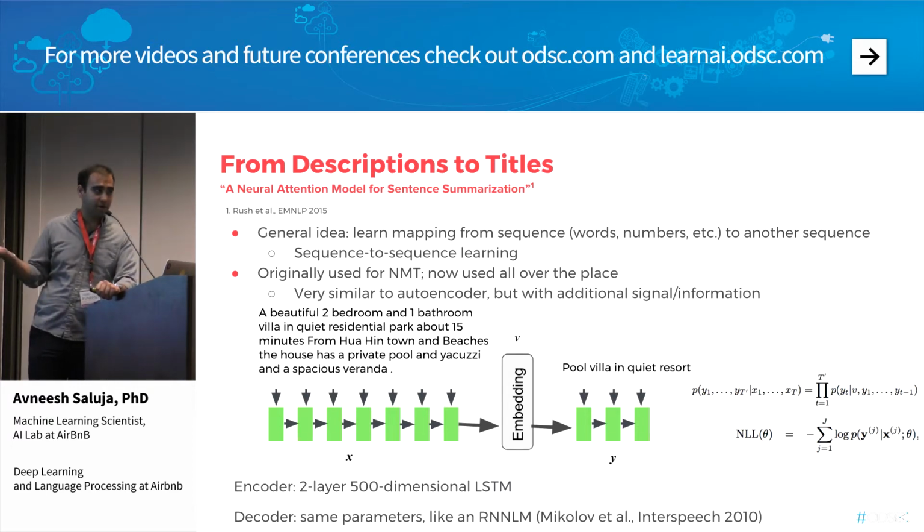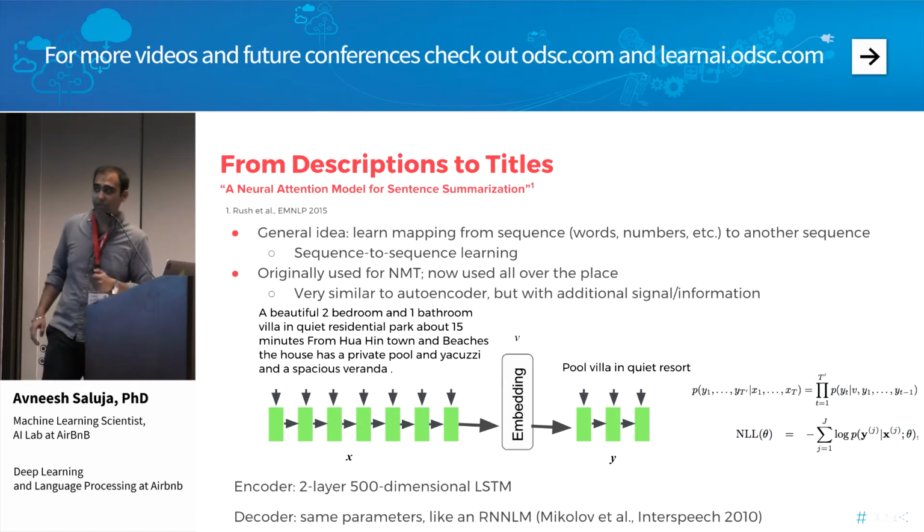So this is essentially a recurrent neural network language model, except that in addition to conditioning on the previous word when generating titles, we also condition on the embedding that the encoder provides us, in other words, the embedding of the listing description. So this is the embedding over here, and we can do some very interesting things with these embeddings.